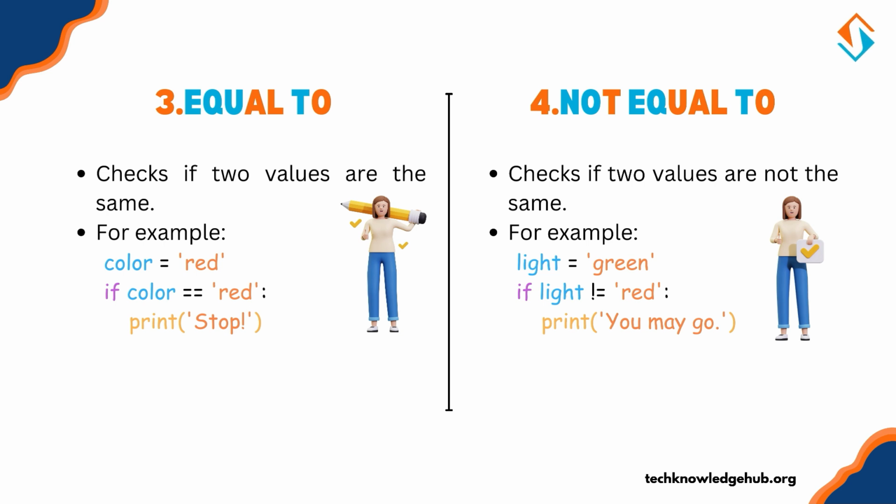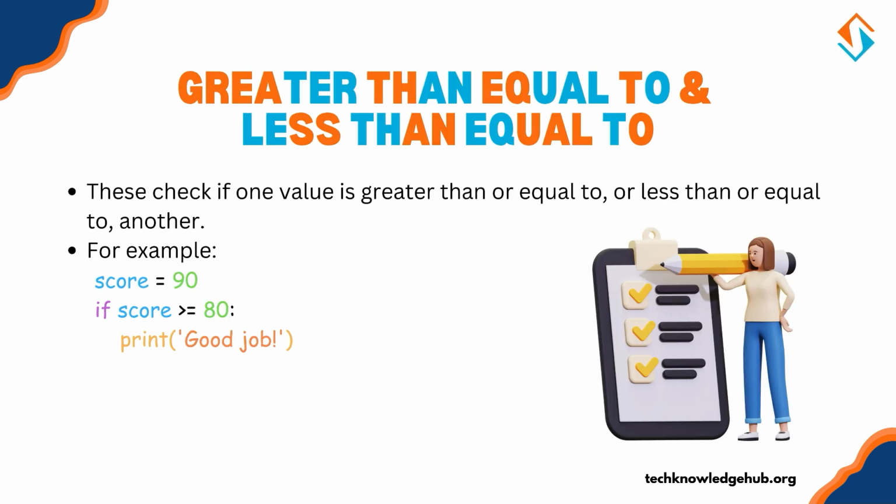Fifth is greater than or equal to, and less than or equal to. These check if one value is greater than or equal to, or less than or equal to, another. Score equals 90. If score greater than or equal to 80, then print good job. Using these operators, we can create sophisticated conditional statements based on the relationships between values.